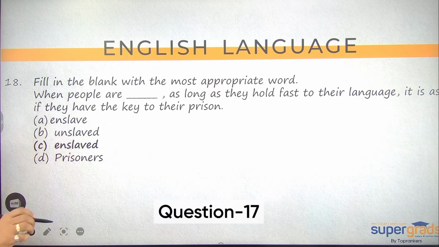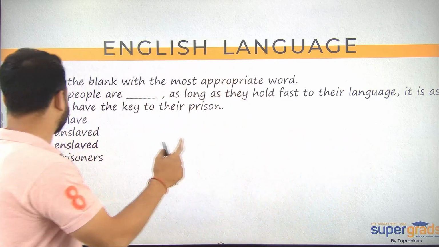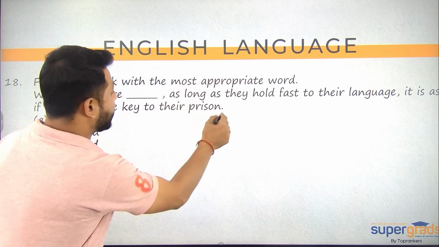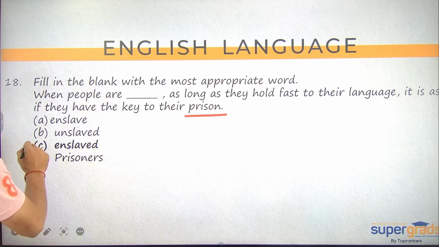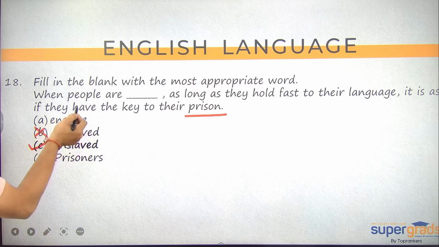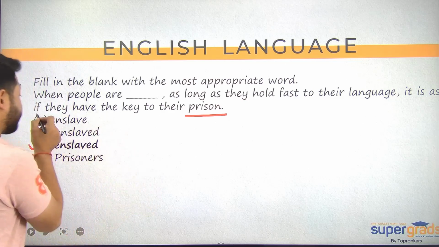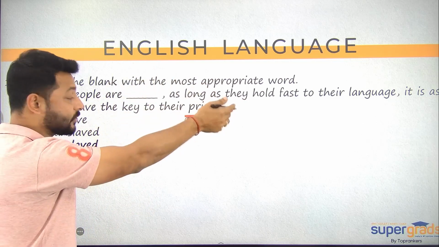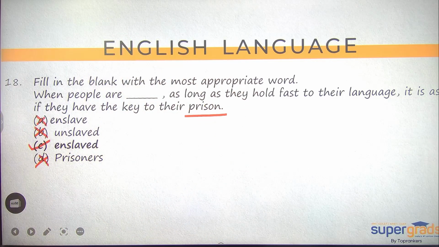Question number 18. When people are blank, as long as they hold fast to their language, it is as if they have the key to their prison. If you're talking about prison, the term that you should use or must use here is enslaved. All right, and enslaved is written here. So prisoners invalid there. Unslaved is nothing. Enslaved is invalid बिकॉज यहाँ पर आपने उसका जो फॉर्म ऑफ वर्ब है वो सिंपल यूज कर लिया है ना. पीपल आर इंस्लेव्ड, तो यहाँ पर मुझे उसको पैसिव स्ट्रक्चर मतलब वर्ब V3 यूज करना था, एंड दैट इज देयर इन द थर्ड ऑप्शन. सो करेक्ट आंसर ऑप्शन फॉर 18 is C, Calcutta.